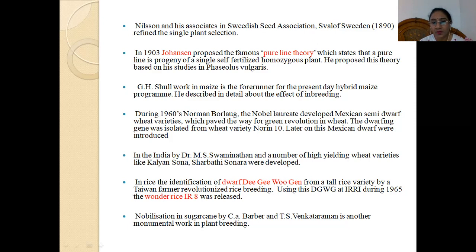And last is the nobilization of sugarcane by C.A. Barber and T.S. Venkataraman, another monumental work in the case of plantation crops. So these points are very important regarding the past and the future of plant breeding. You all have to remember these points.